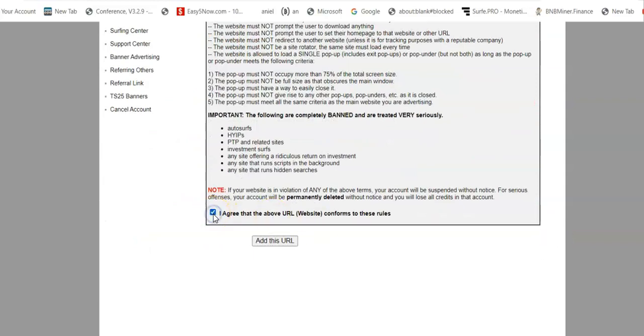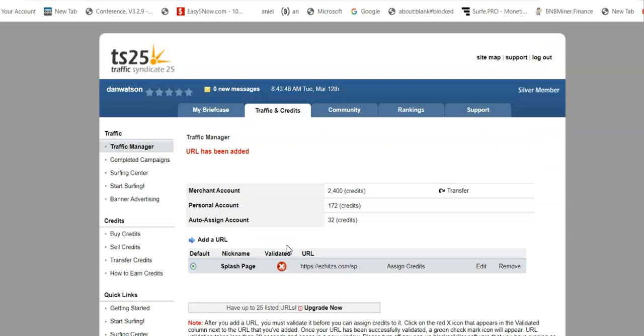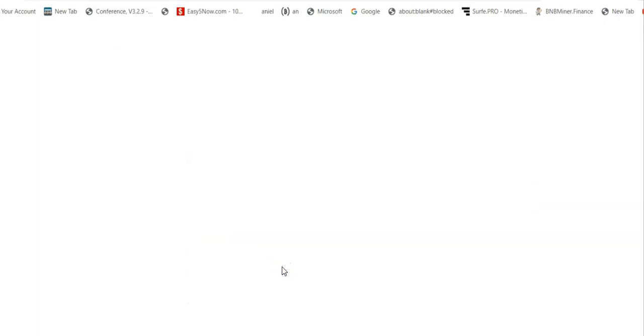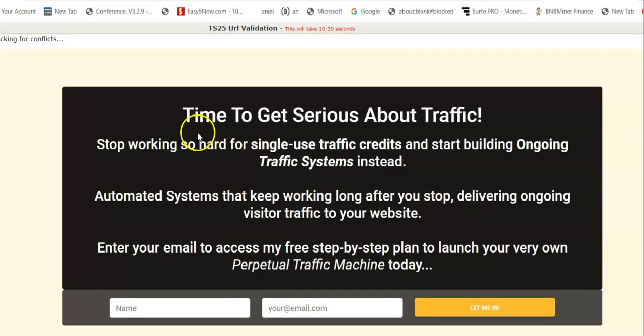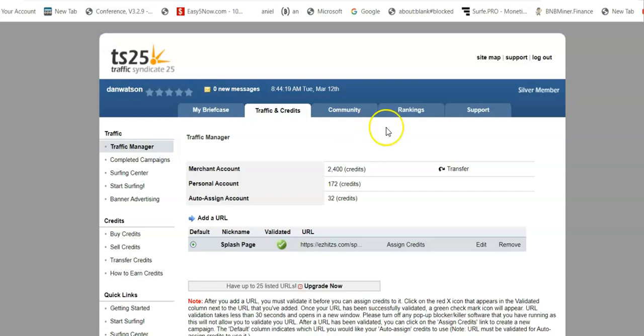All right, and then we're going to scroll down. We do need to agree to the terms of service. Add this URL. And you can see there's going to be a red X button right here in order to validate the link. So make sure that you click that. It is going to open a new tab in order to validate it. It's checking for conflicts right now. It said this usually takes 10 to 30 seconds. And then status is validation successful. We can click here and boom. All right, so now we have one URL here.